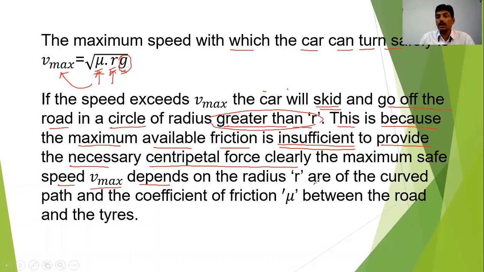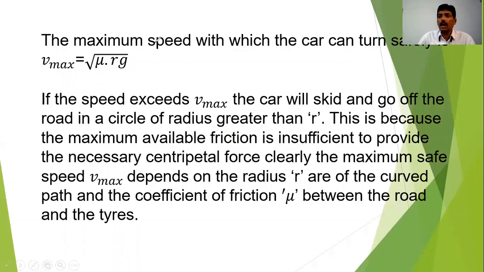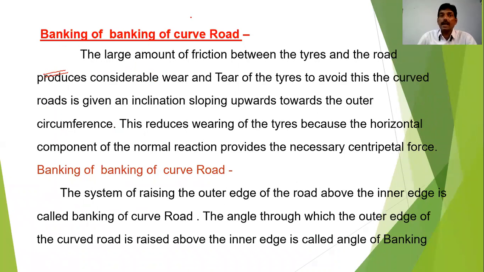If the car is taking the turn on the level road, its velocity should not exceed this particular value. But when the car is moving with a speed greater than this and we still want to take a safe turn, what do we have to do? As I told you a few minutes before, the condition is that the road should be banked. So what is meant by banking of road?